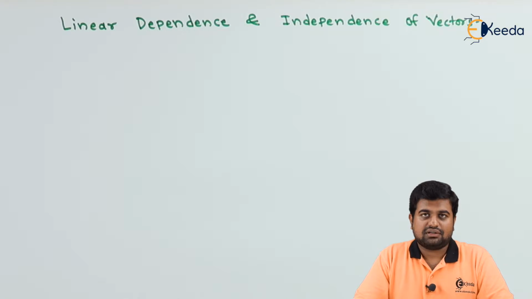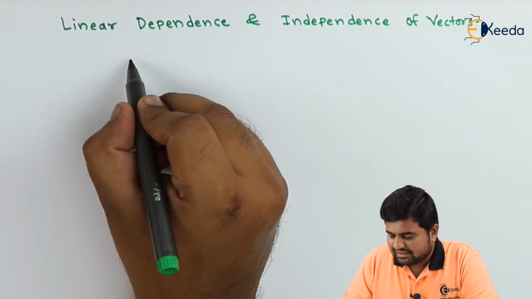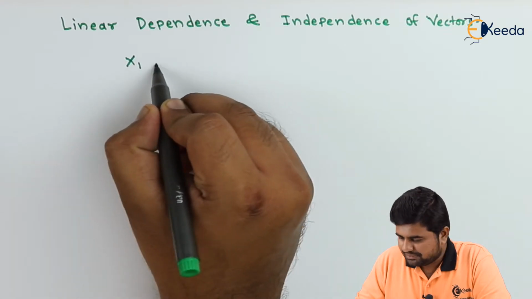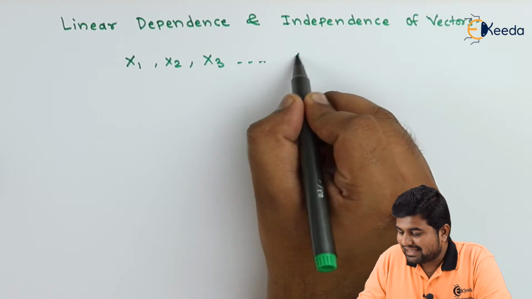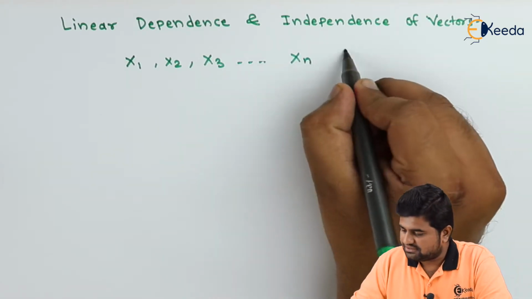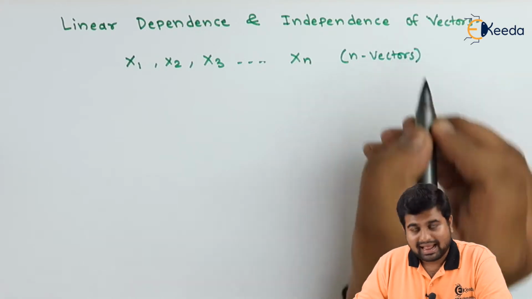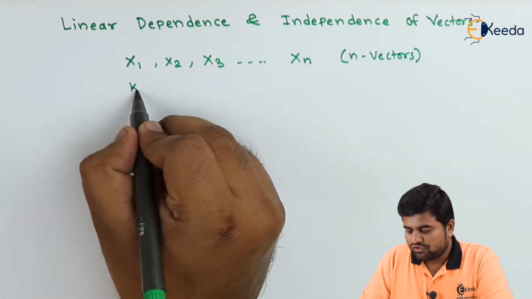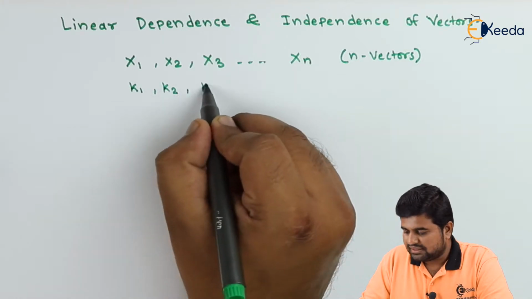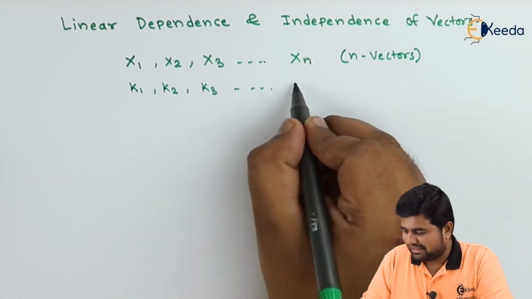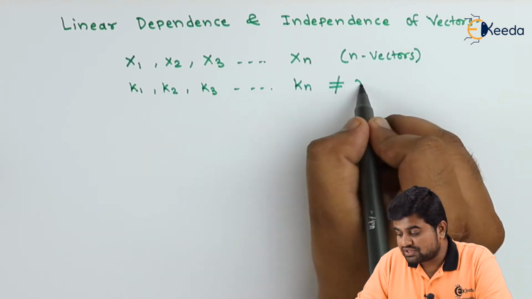Let us start with the definition. If we have x1, x2, x3 up to xn, n vectors, and we have a few constants k1, k2, k3 up to kn which are not equal to 0.